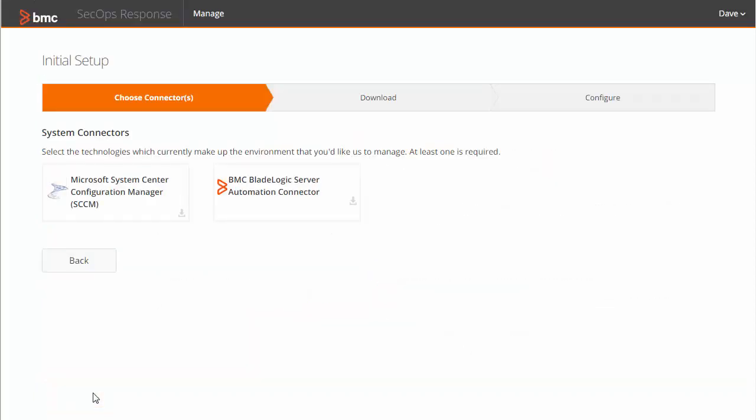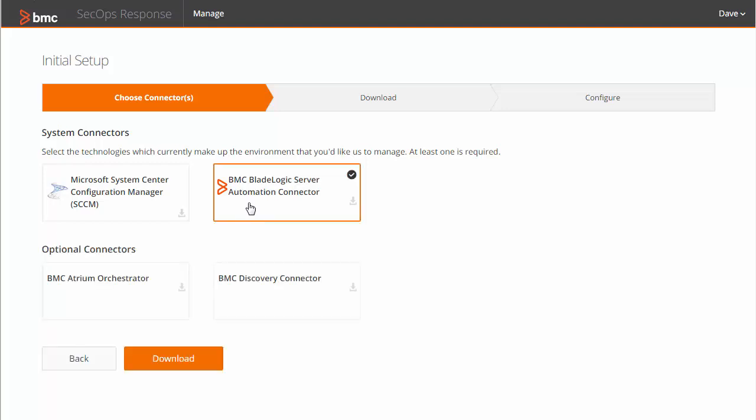Now you can select a system connector. Currently there are 2 options, Microsoft SCCM or BMC BladeLogic Server Automation, or BSA. I'll select BMC BladeLogic Server Automation connector. You can see at this point I can also select some optional connectors, but I'm not going to select any right now. Click Download.